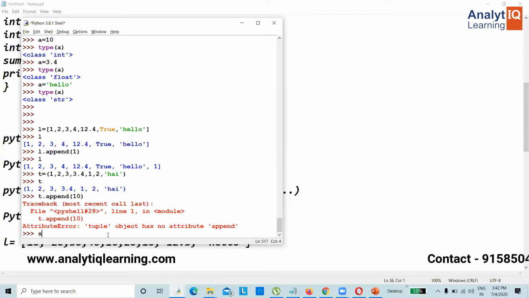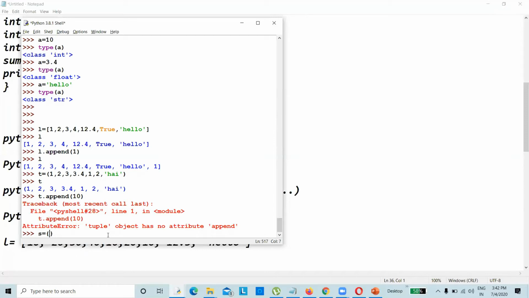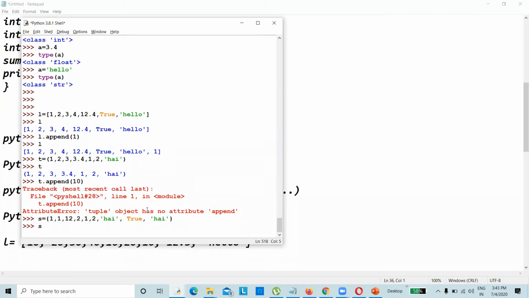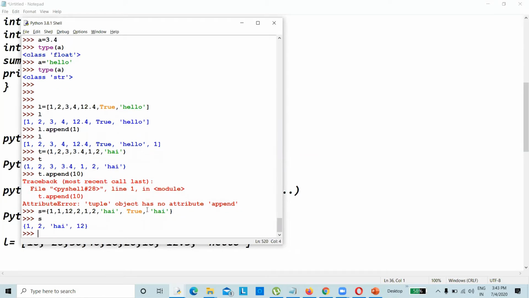Next one, set. S is equal to, if I don't want to preserve the order of my values, and if I don't want to have duplicate values in my sequence, मेरा sequence में अगर duplicate values नहीं चाहिए, then simply I'll go with a set: 1, 1, 1, 12, 2, 1, 2, high, true. ठीक है, comma, वापस high लेते हैं हम लोग. So once I display this one, कोई भी order में आएगा, and only unique values will be stored in the system.